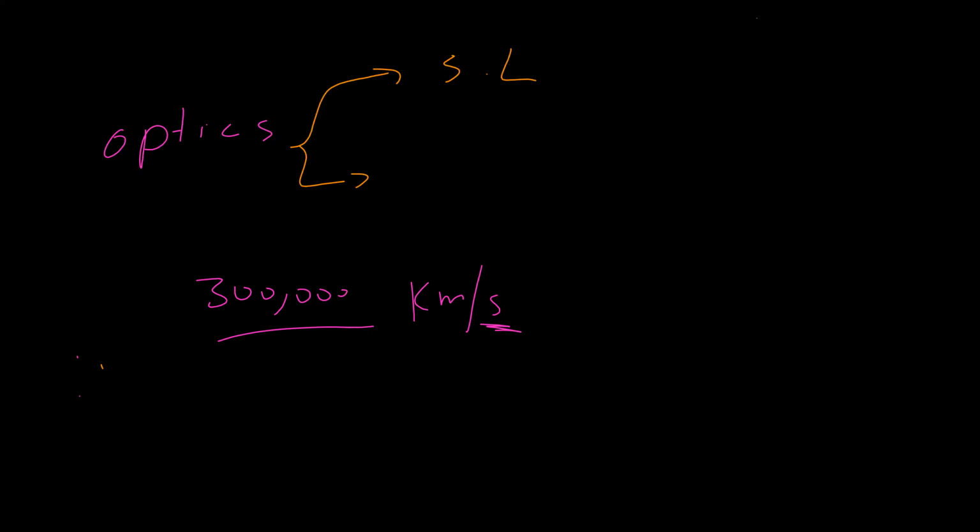Imagine this distance now, 300,000 kilometers. If you compare it with the radius of the Earth, it's around 50 times the radius of Earth. This huge distance, the light travels in just 1 second.